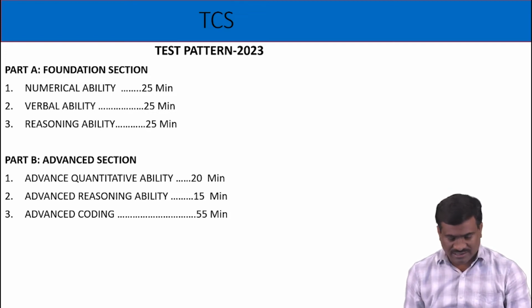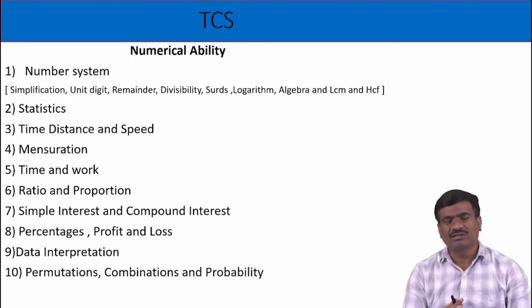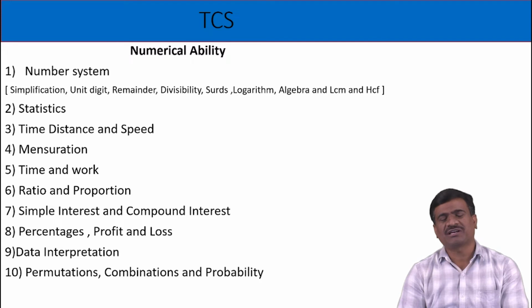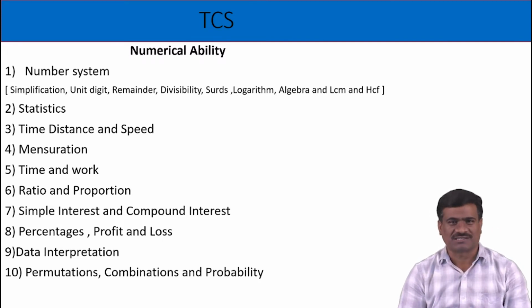Next, Part A. Today's topic is Part A, numerical ability in TCS test pattern. Syllabus, numerical ability. Numerical ability topics in TCS test pattern. First one, number system. I think 3 to 5, minimum 3 marks, maximum 5 marks. Number system is one of the most important topics in TCS test pattern.